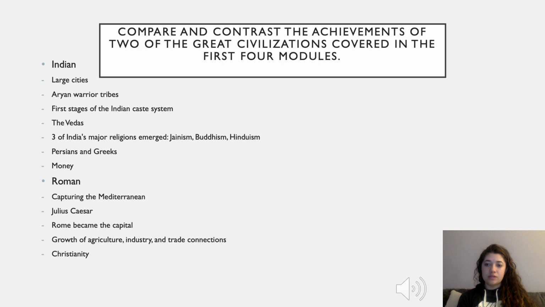This is where three of India's major religions emerged. The three major religions are Jainism, Buddhism, and Hinduism. Jainism focuses on people living ascetic lives, avoiding harming living things, renouncing evil thoughts and actions. Buddhism taught a path to liberation that involved freeing themselves from desires, avoiding violence, and gaining insight. Hinduism validated sacrifice and the caste system and developed devotional practice.